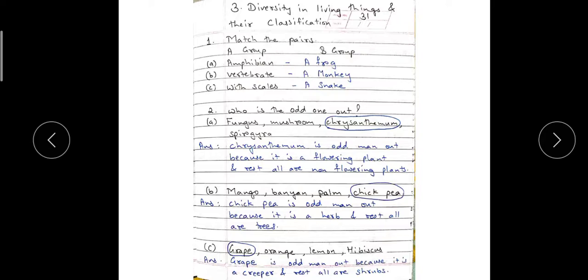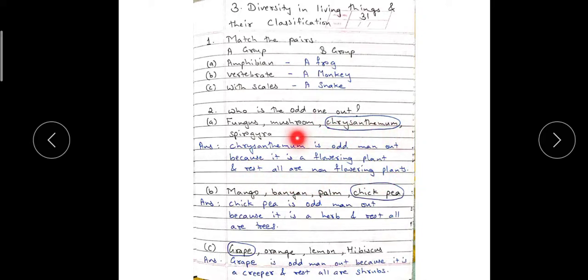Next question. Who is the odd one out? Fungus, mushroom, chrysanthemum, spirogyra. Chrysanthemum is odd man out because it is a flowering plant and rest all are non-flowering plants.